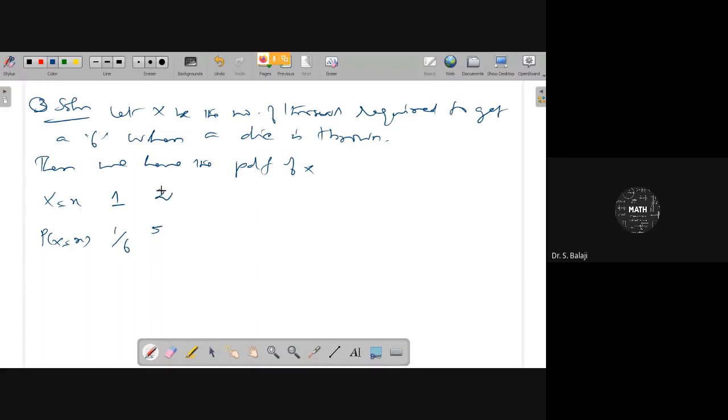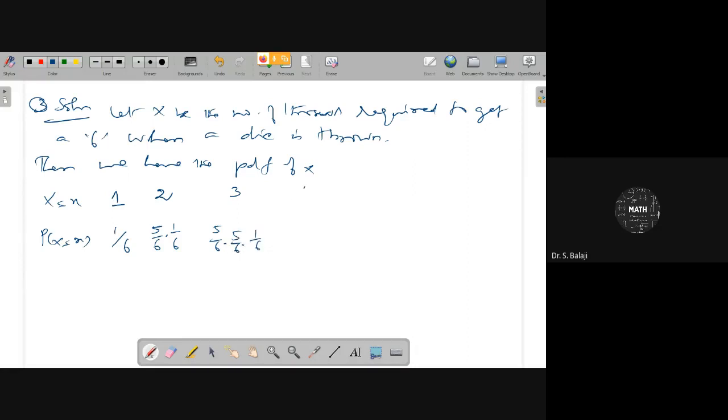For the second throw, what is the idea here? In the first throw you are getting a non-6 number, a number other than 6. Then only you can get a second throw here. Therefore 5 by 6 into 1 by 6. For the third, in the first two throws you are getting 5 by 6, non-6 numbers here. The third throw only you can get a 6.